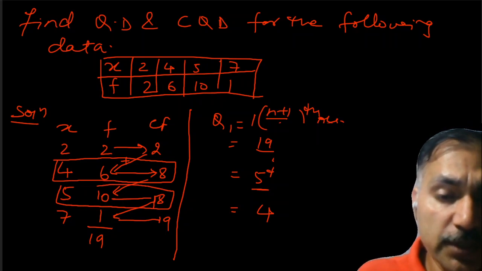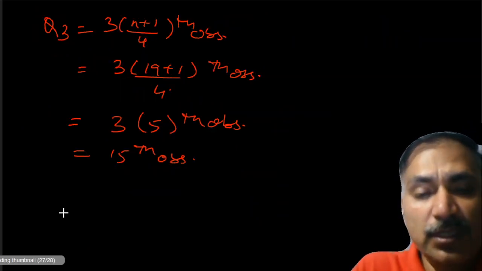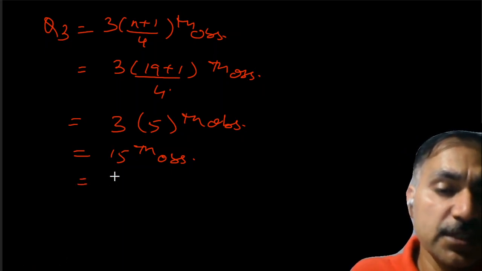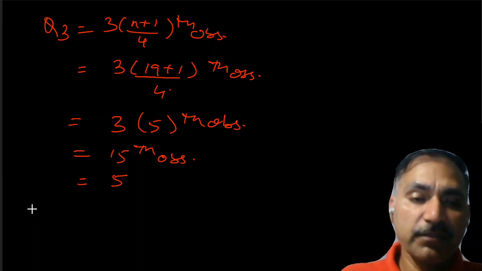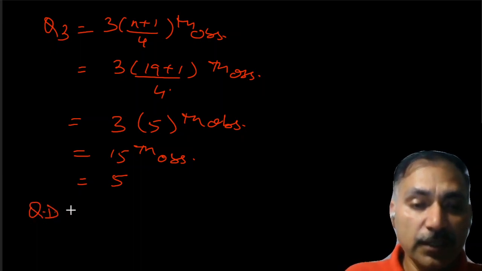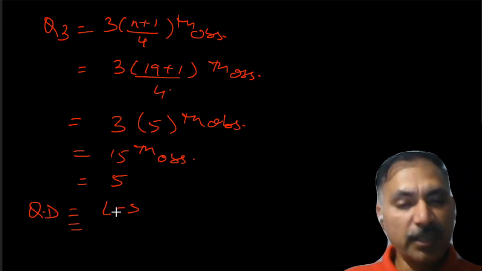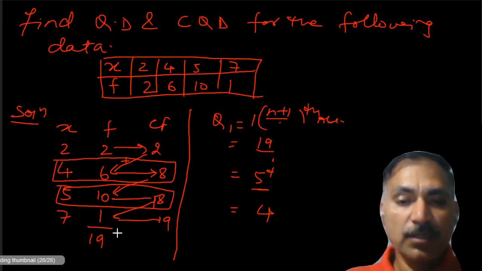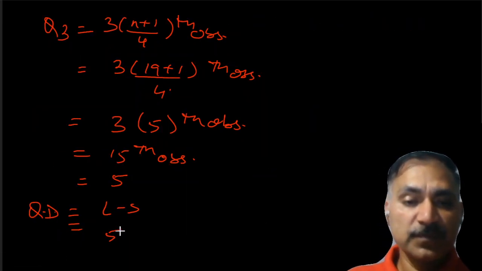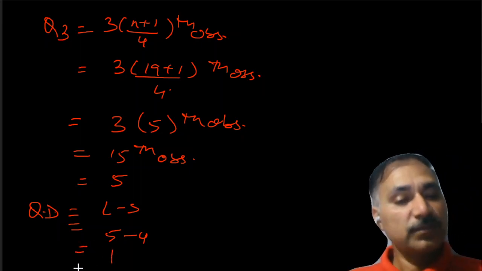So what is going to be the value of x here? That is 5. So here the 15th observation is equal to 5. Now we have Q1 and Q3. We can find out QD, that is L minus S. Q3 came as 5 and Q1 was 4. So 5 minus 4, that comes as 1.